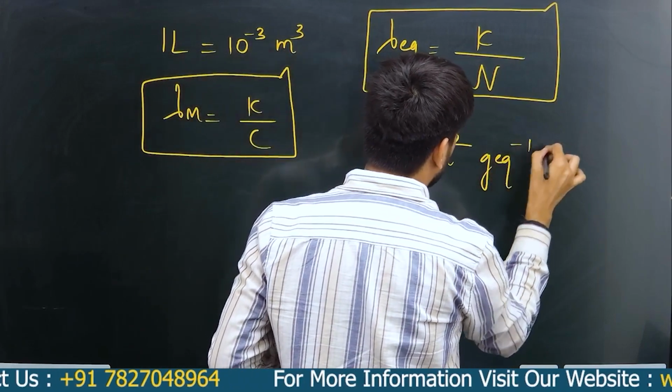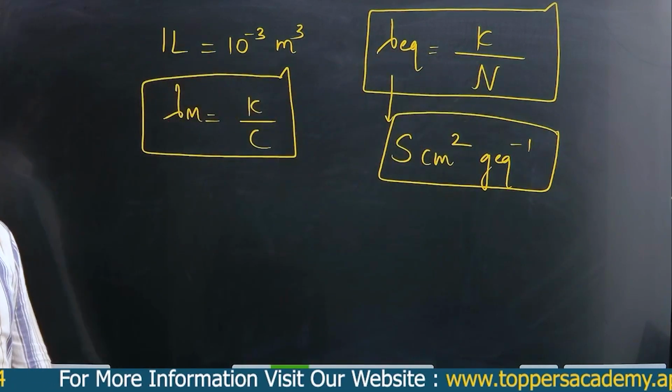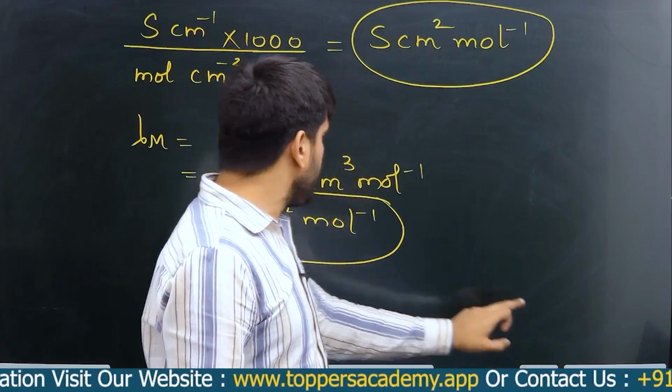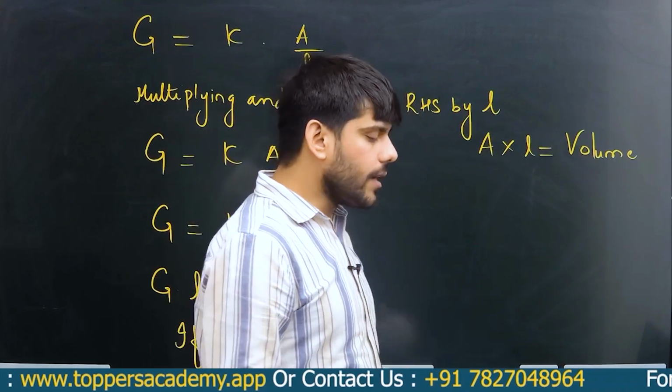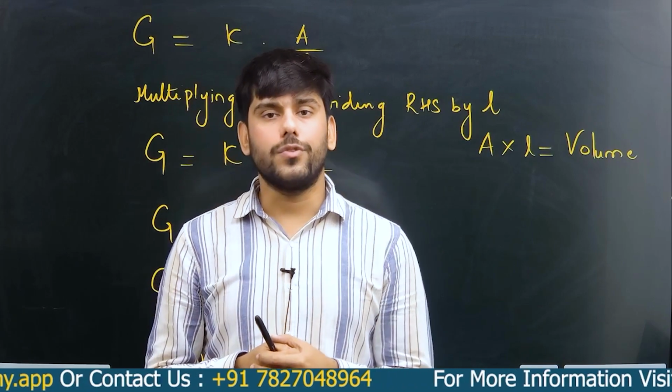So this becomes the unit for equivalent conductance. Right? So I hope this topic is clear to you. Yes. So what is electrolytic conductance? Electrolytic conductance is the flow of current due to the movement of.